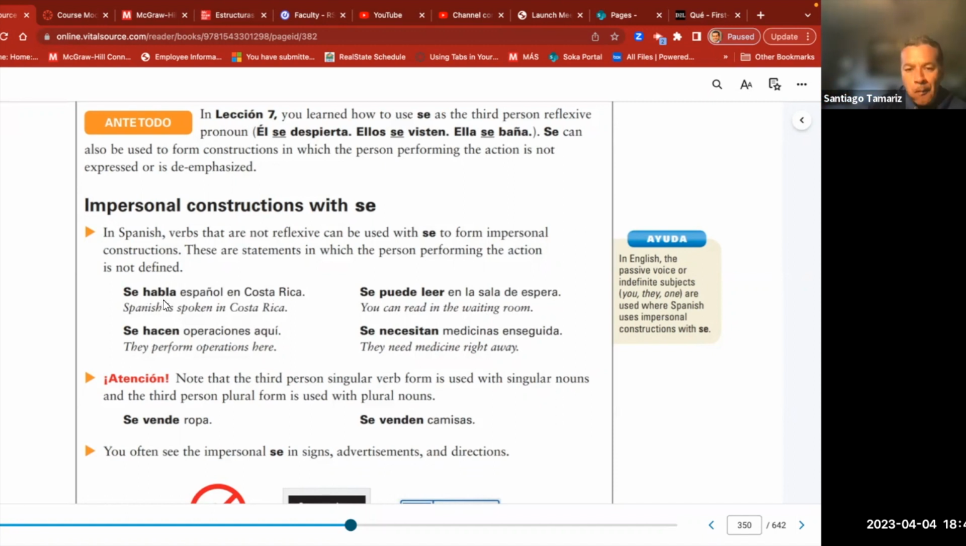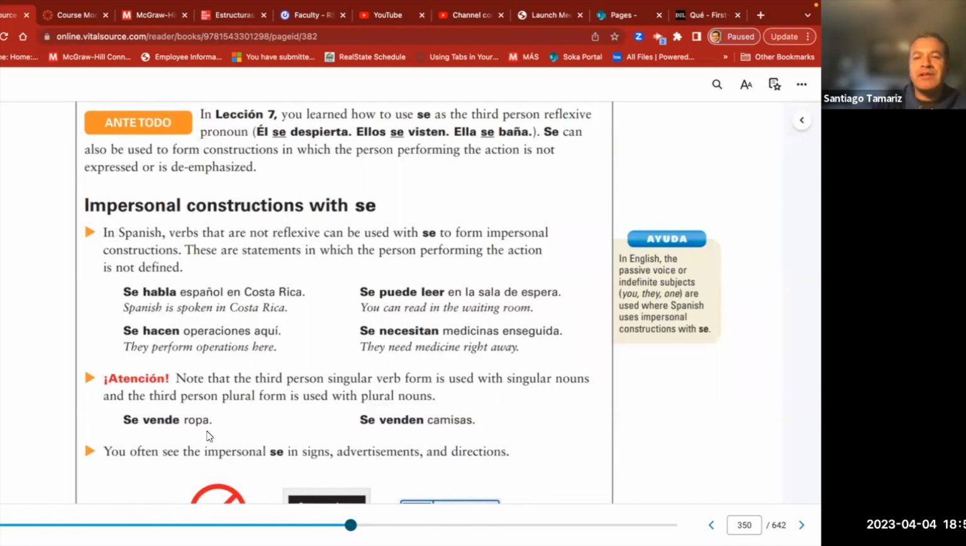Se habla. Se hacen operaciones aquí. They perform operations here. Se puede leer en la sala de espera. Se necesitan medicinas enseguida. Bien, atención. Note that the third person singular verb form is used with singular nouns and the third person plural with plural nouns. In other words, if you see se vende ropa, the way it's written here, ropa is clothes. That's the translation, but ropa is singular. And so we need to say vende, not venden, but vende. Se vende ropa.